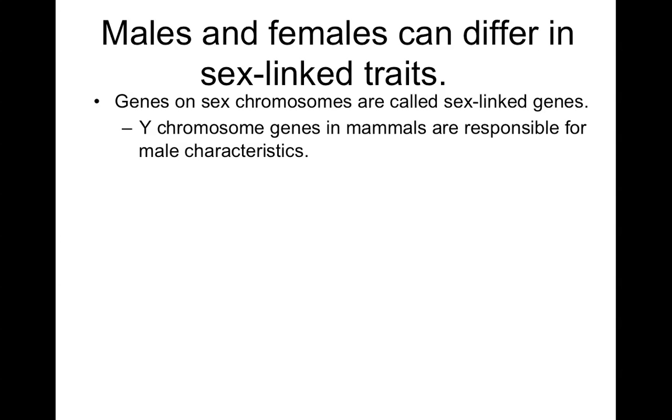So, if you think about it, all humans have an X chromosome. Girls have 2, guys have 1. However, only guys have a Y chromosome. So as a baby, a little fetus is developing, they all start developing as a female. And if there's a Y chromosome present, at a certain point during development, the genes on the Y chromosome get turned on, and that modifies that individual into a male.